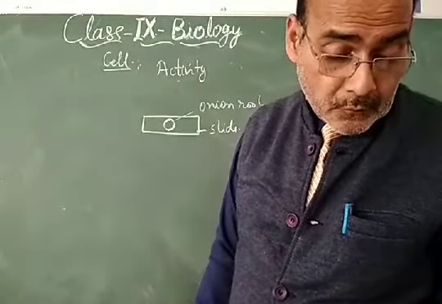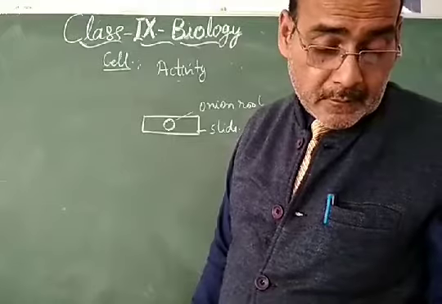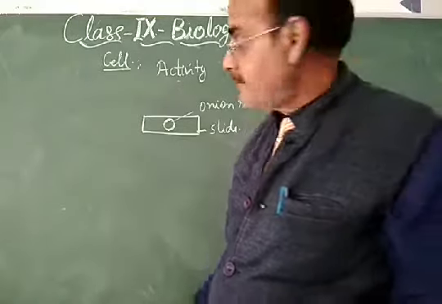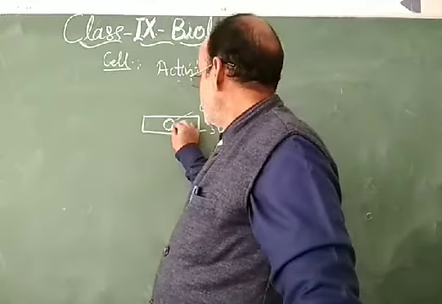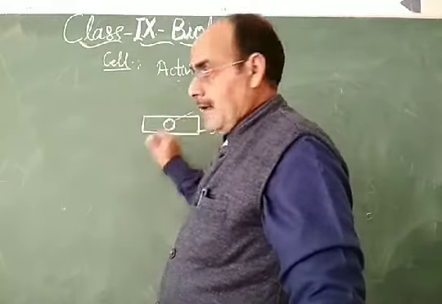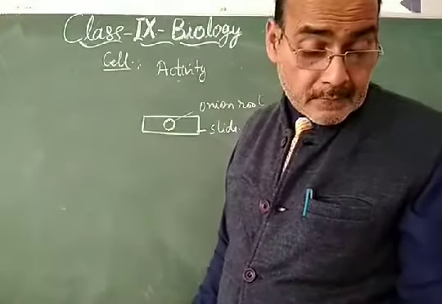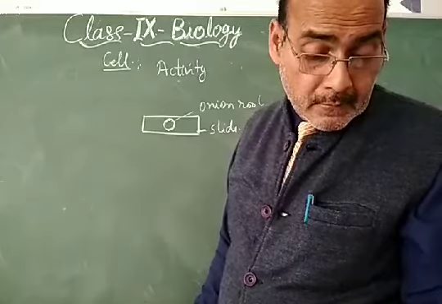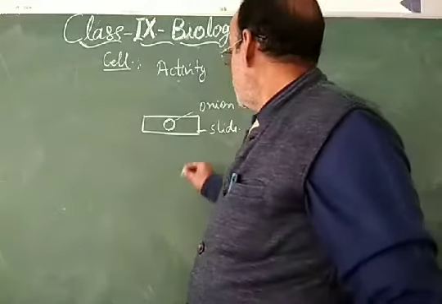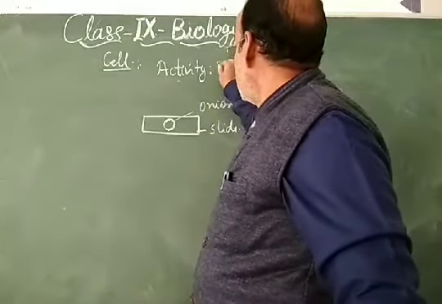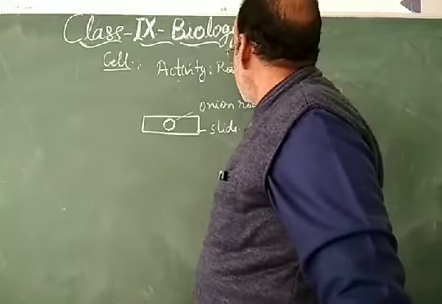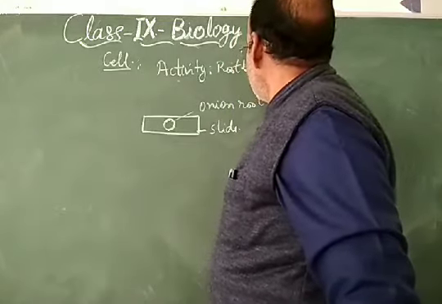Question number 1: do all cells look alike in terms of shape and size? Root tip of onion.